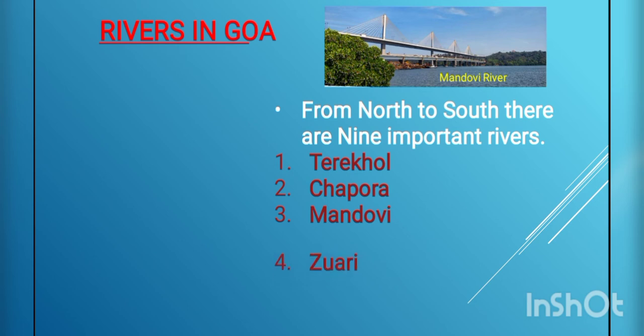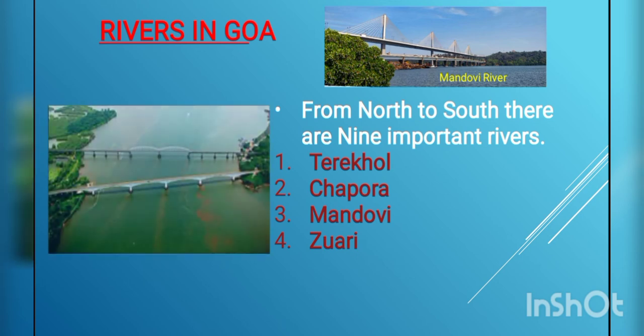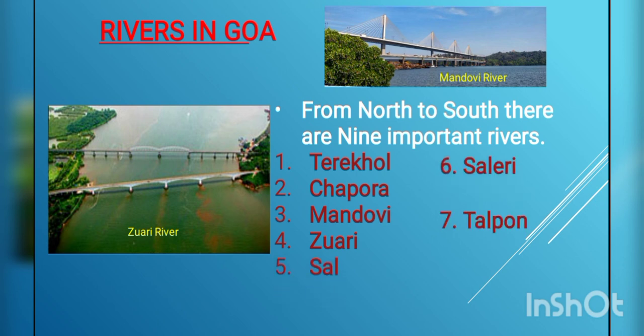Next one is Juari. It is also an important river of Goa. Here is a photograph of the Juari. The other rivers are Sal, then Saleri, Talpona, Loliem, and Galjibag. These are some important rivers of Goa.